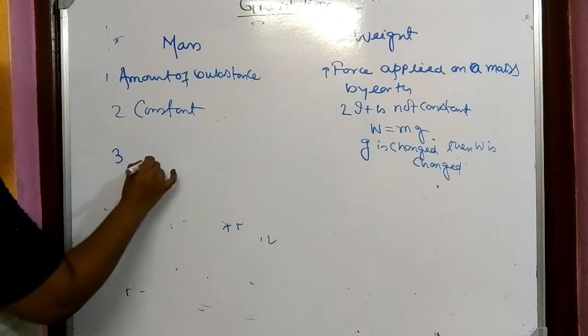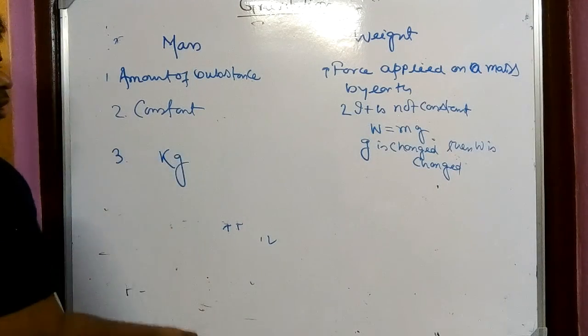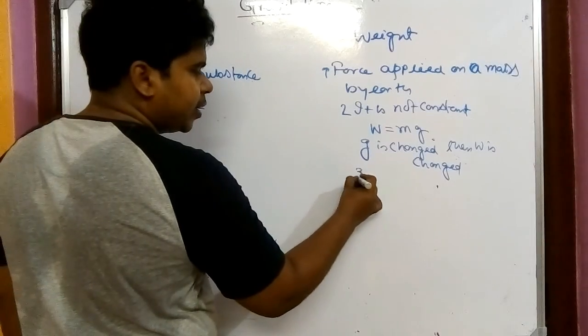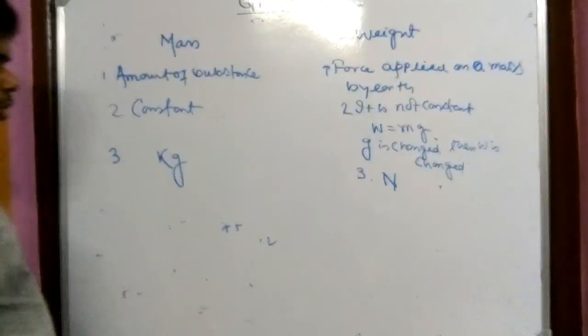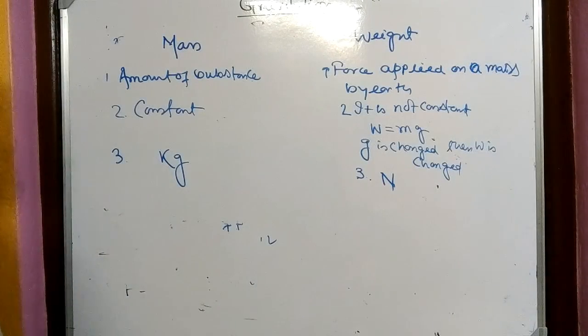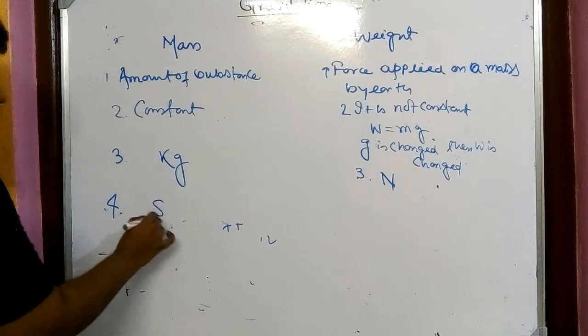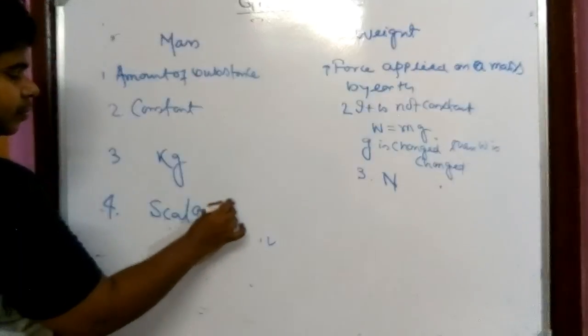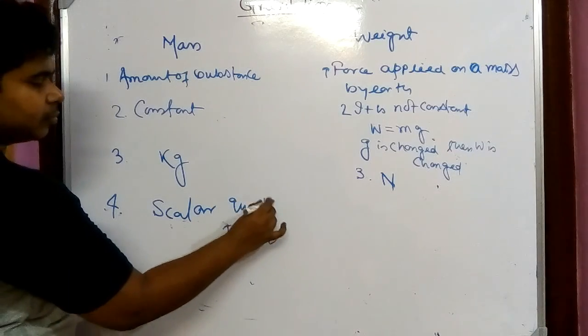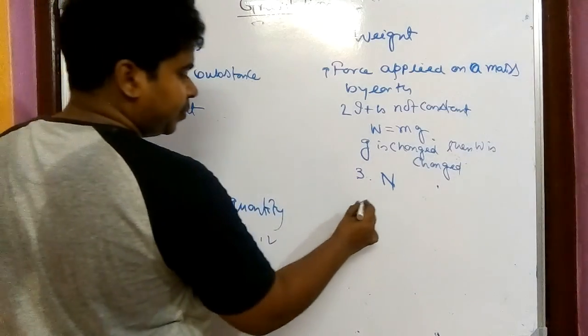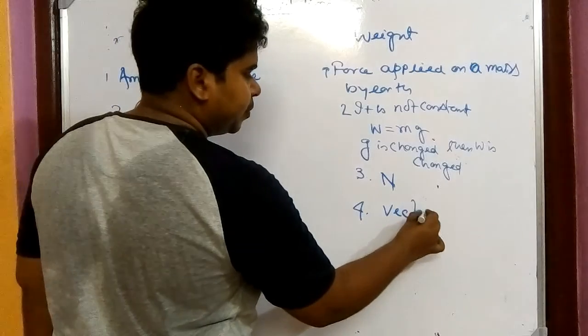Number 3, the SI unit of mass is kg. The SI unit of weight, as it is a force, is Newton. Simple thing. So these are the differences between mass and weight. And apart from this, one very important thing we have to mention: mass is a scalar quantity, and weight is a vector quantity.